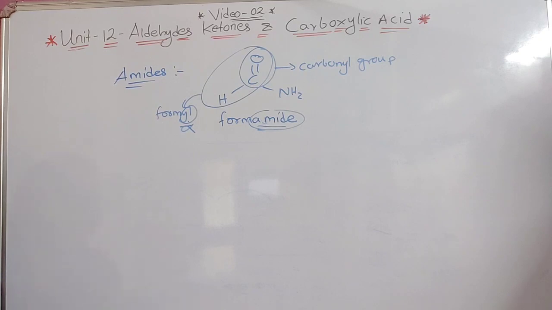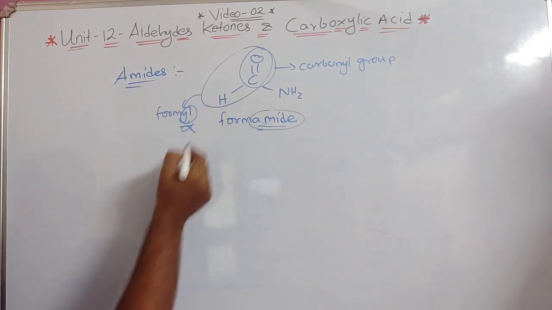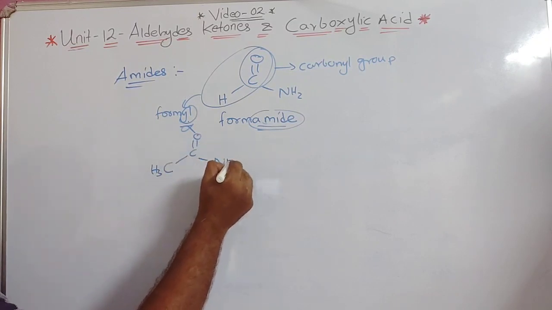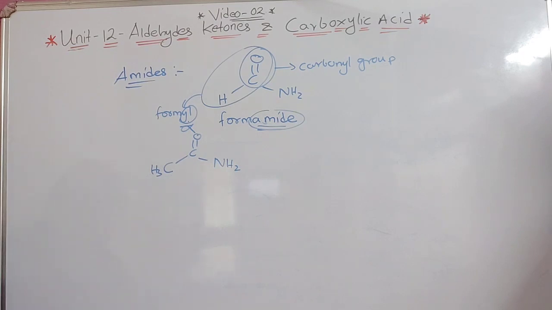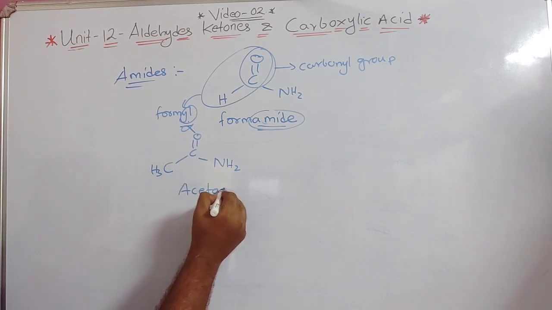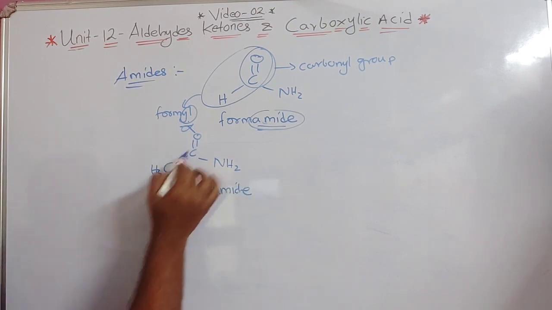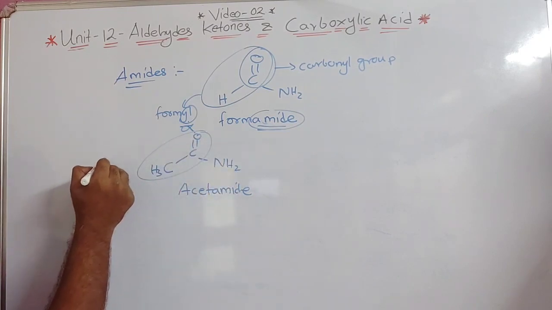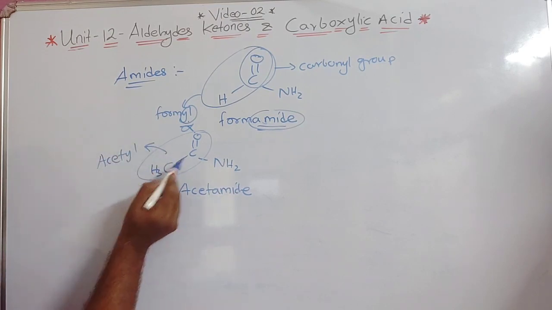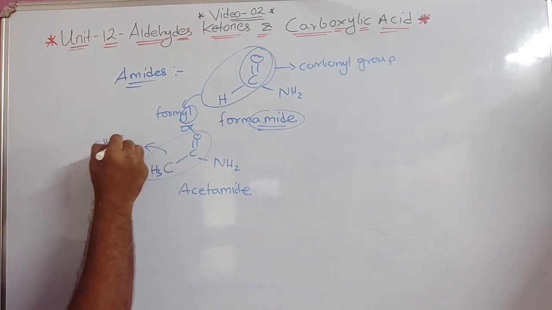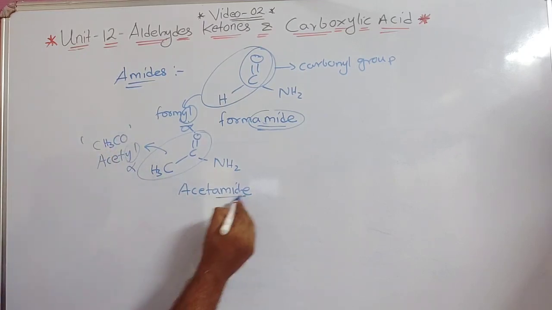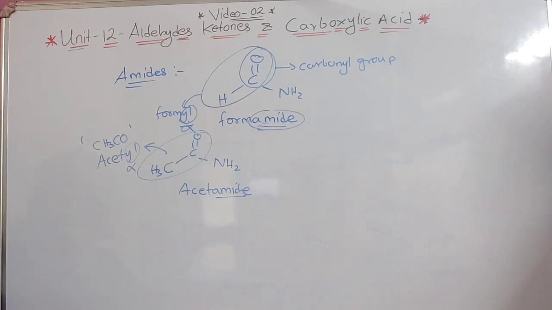Suppose another one is given. Instead of this H, if a CH3 is there, that is CH3, C double bond O and NH2, like this. So what will be the name of this compound? It will be acetamide. What does aceta mean? This is the acetyl group, CH3CO. From acetyl, YL is removed and amide is added. That's why it is called acetamide.